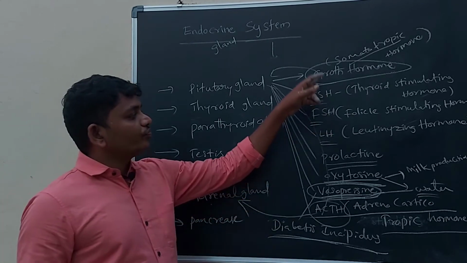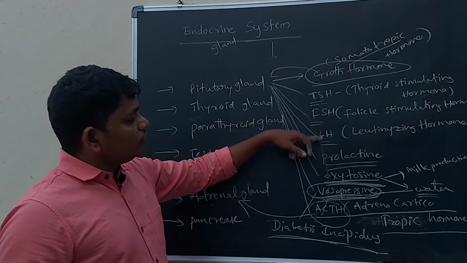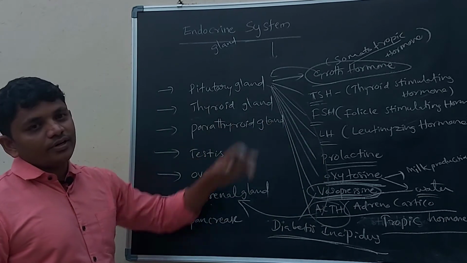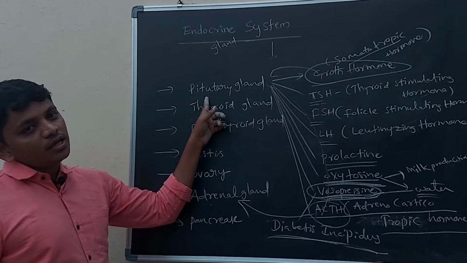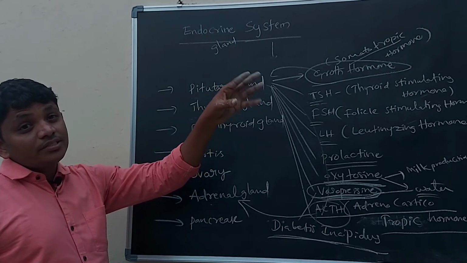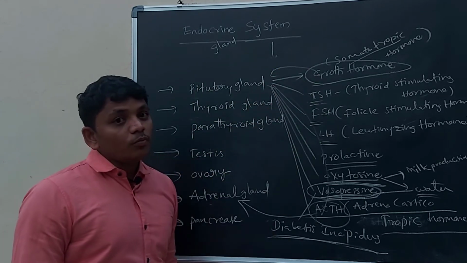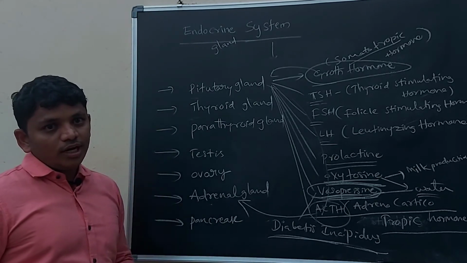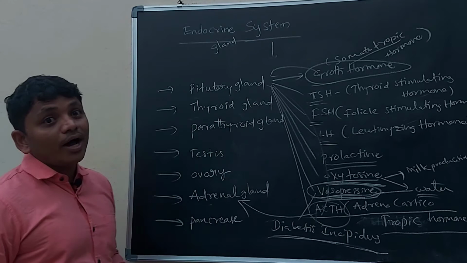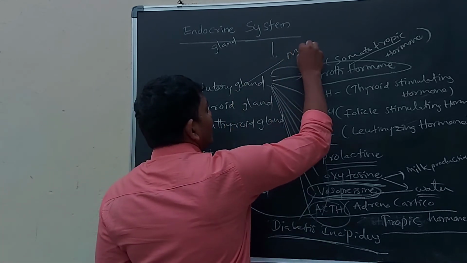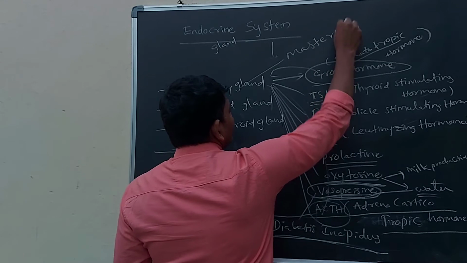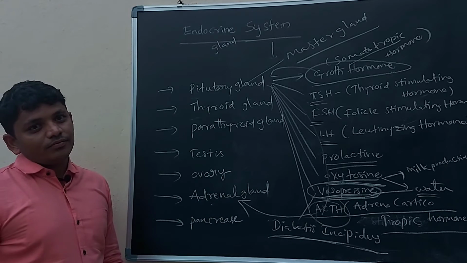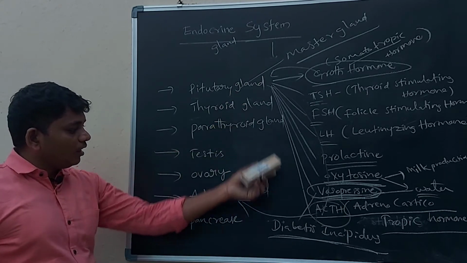So here I told you 1, 2, 3, 4, 5, 6, 7, 8 hormones. All these 8 come from the pituitary gland. You know, the pituitary gland is also a gland, but it releases 8 hormones. These 8 hormones are not only working by themselves, they are motivating other glands too. That is why this pituitary gland is called the master gland. As the master gland says, the remaining glands work.